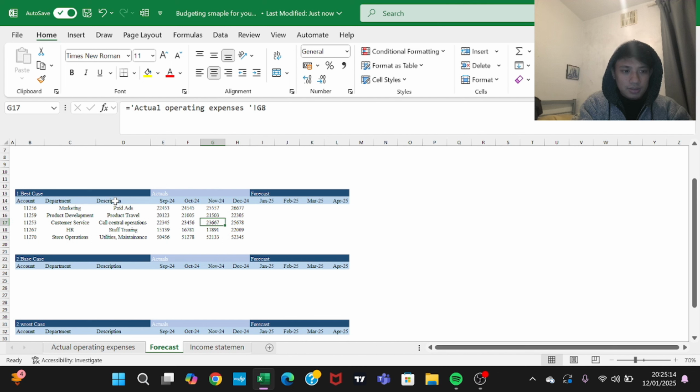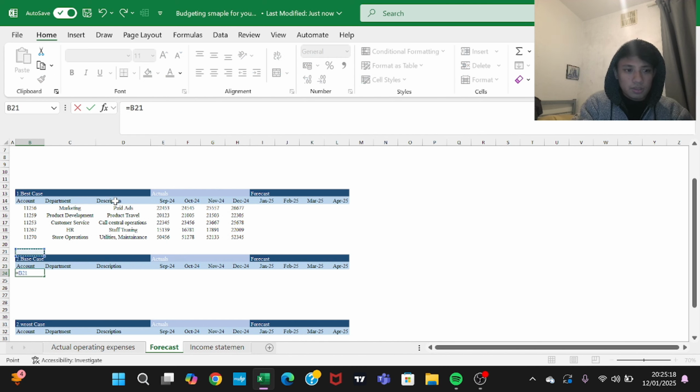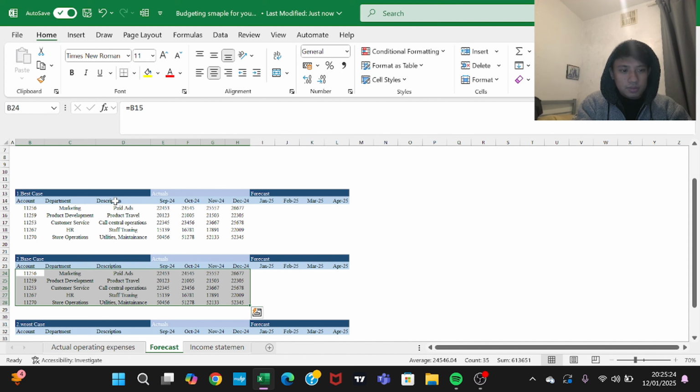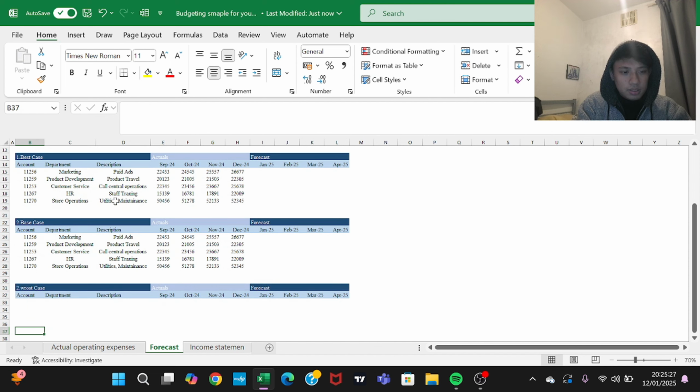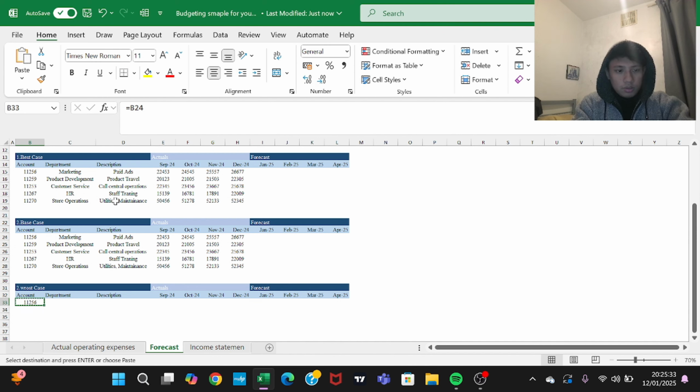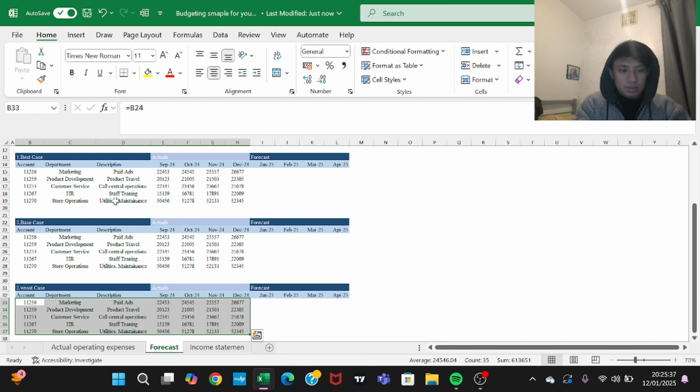Again, same thing: link this one with this, copy. Now store operations. Again, same thing, link this with this one, copy, select everything. Got it, easy, automatic and so dynamic.